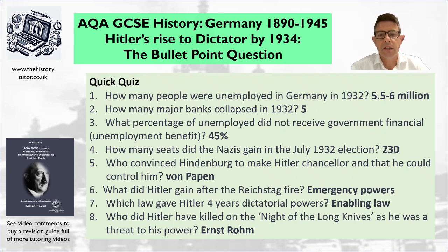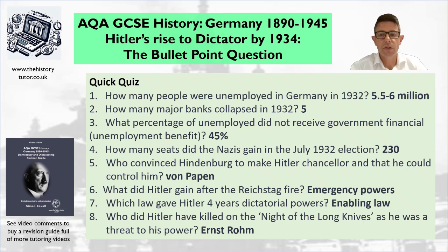What did Hitler gain after the Reichstag fire? So Hitler gained emergency powers, and these emergency powers meant that he could close down opposition meetings and he could have extra police powers, and this might have helped him gain more seats and votes in the Reichstag in the final election result in March 1933.